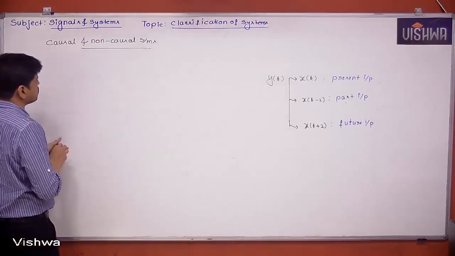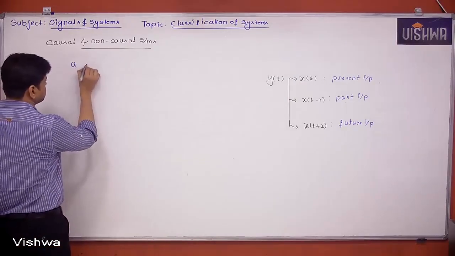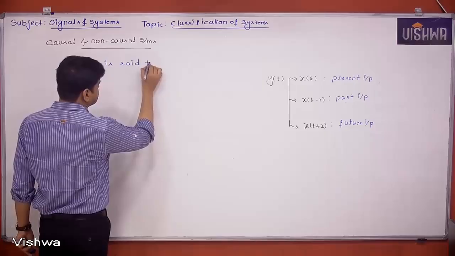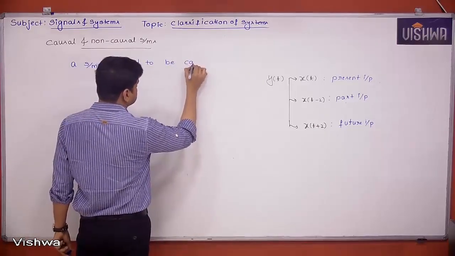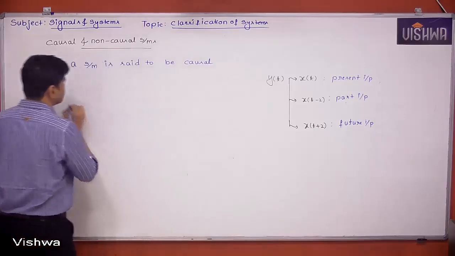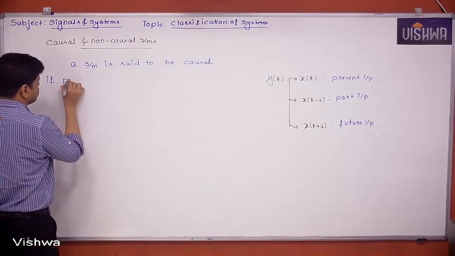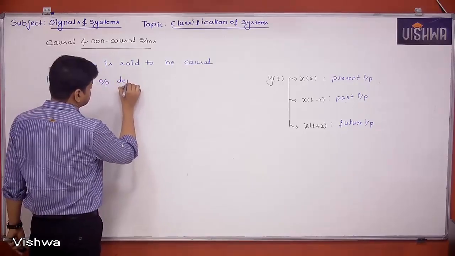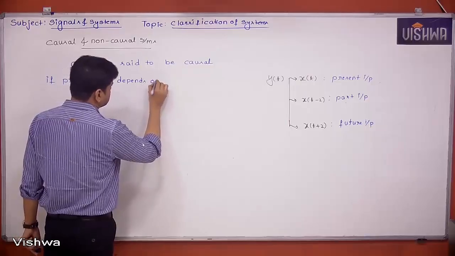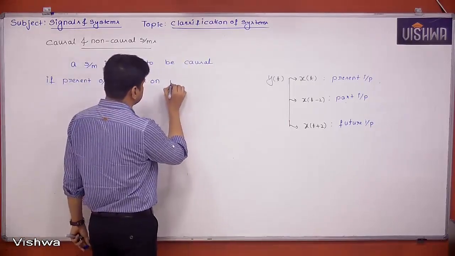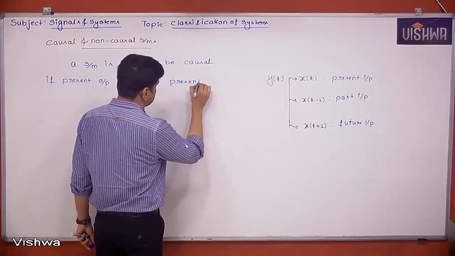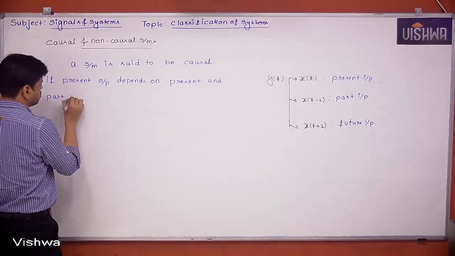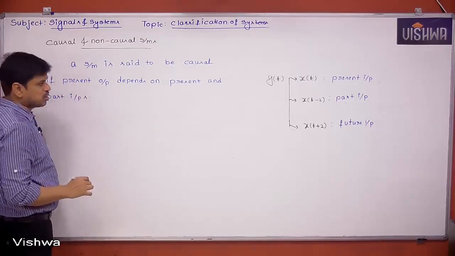So I can say a system is said to be causal if the present output depends on present and past inputs. Understood?